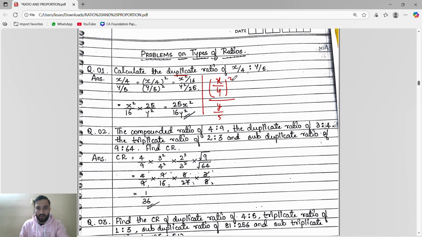Duplicate means what we will do? Duplicate means we will do the square, the square of the ratio. So the square will come to x also, square will come to 4 also. Here the square will go to y also, square will go to 5 also. So x square by 4 square, which is 16, divided by y square by 5 square, which is 25.